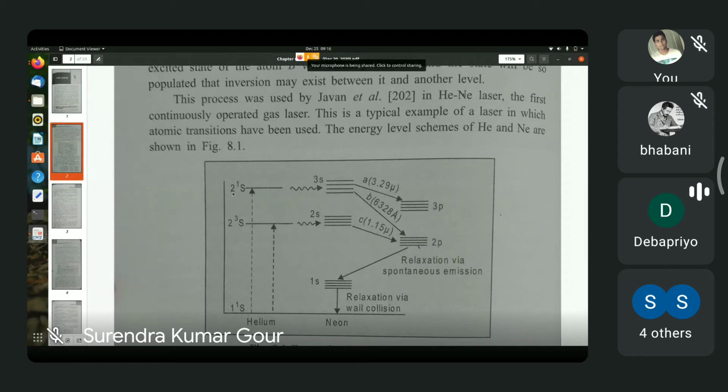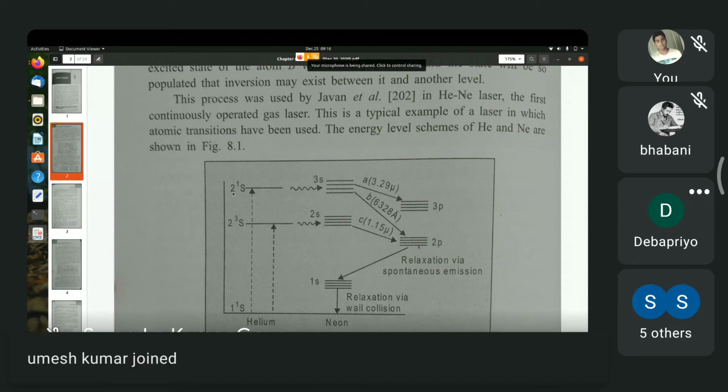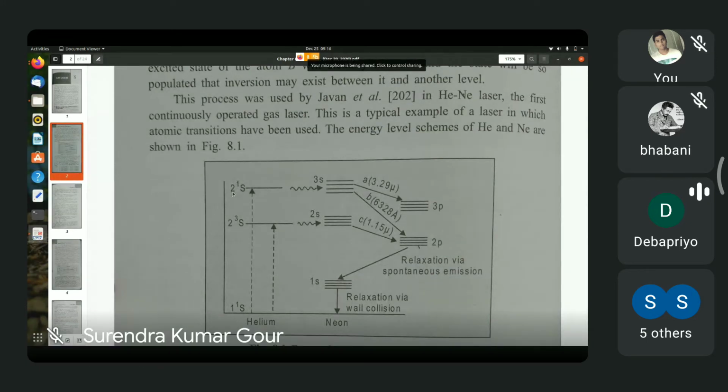So, the first two excited states of helium correspond to the configurations 1s¹ 2s¹. Okay? And now this configuration 1s¹ 2s¹ has two possible angular momenta.